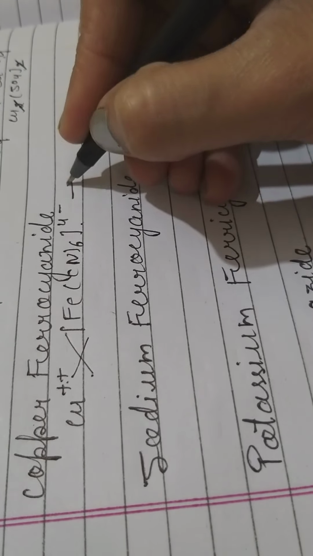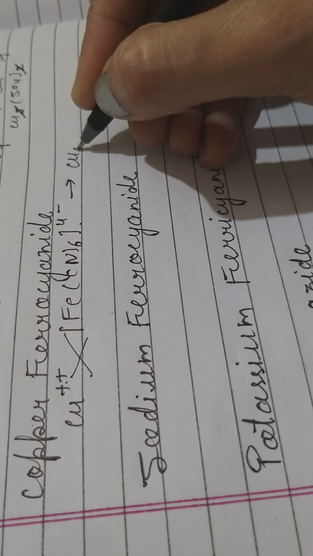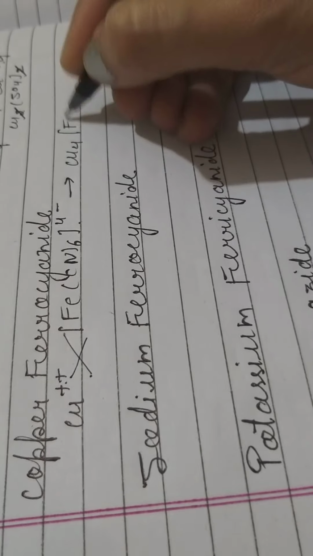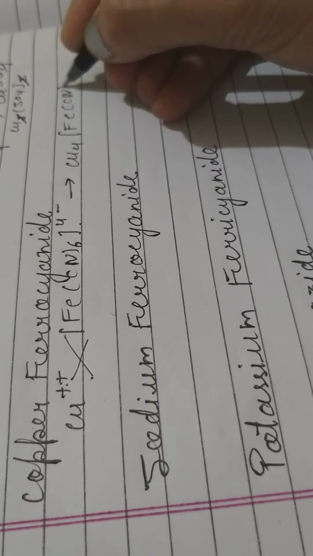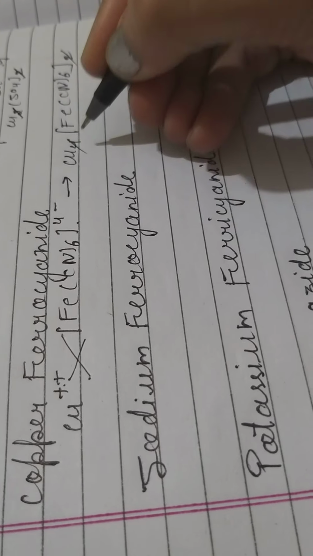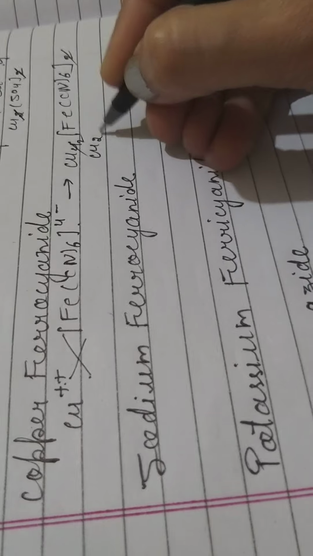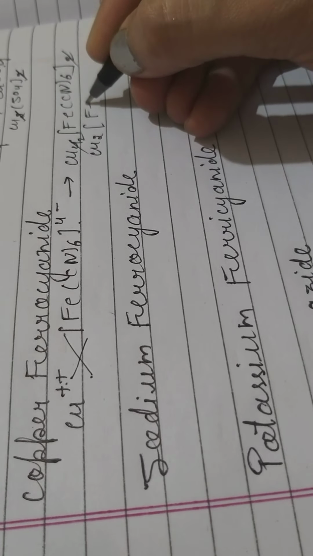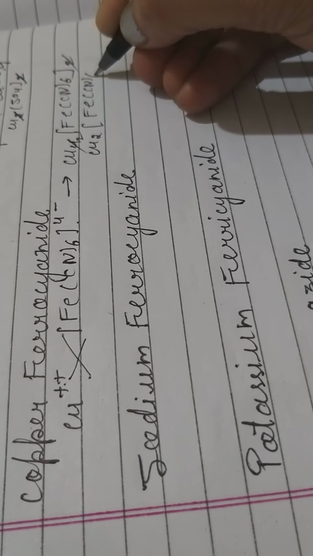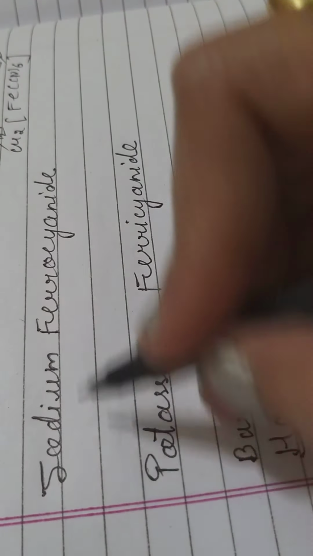The formula that arises in front of us is Cu4[Fe(CN)6]2. Now that number 2, you have to cancel. Now you will get Cu2[Fe(CN)6].